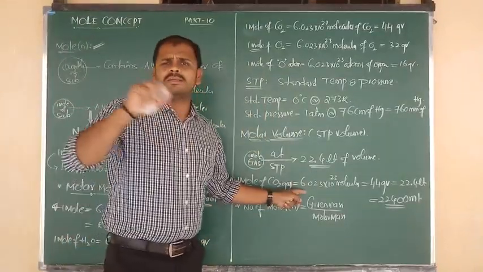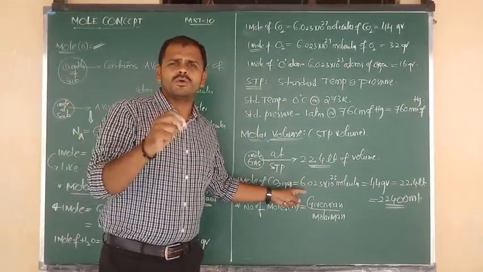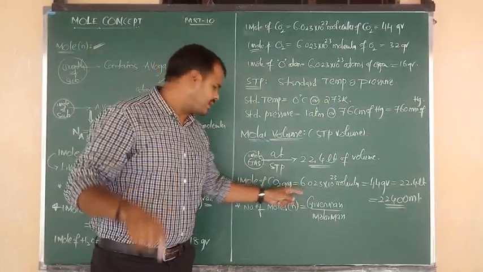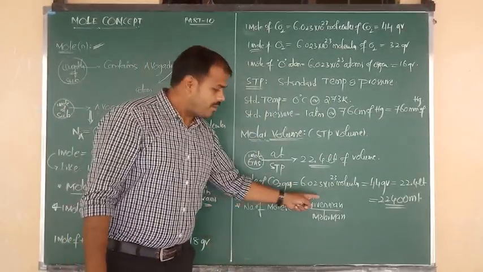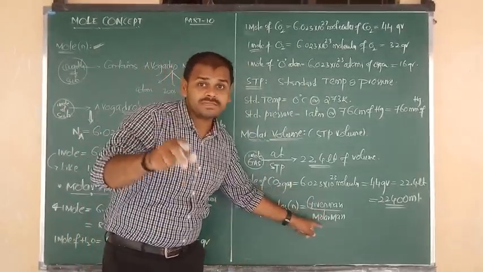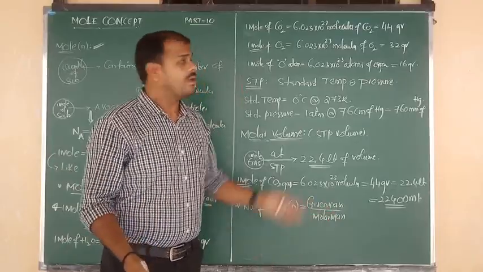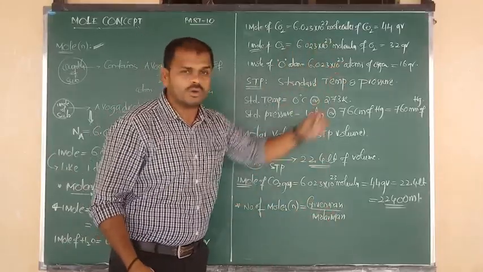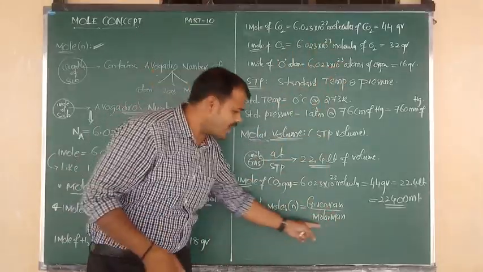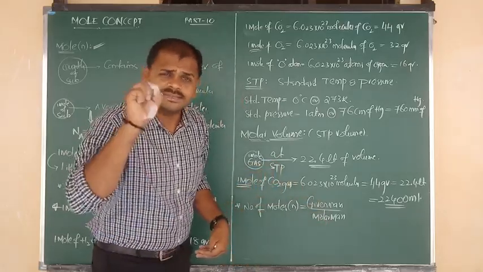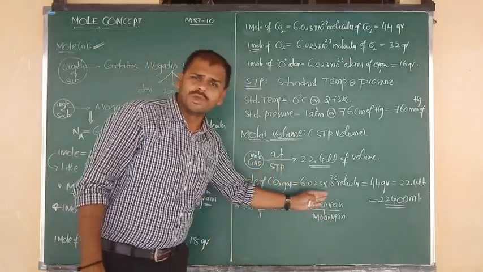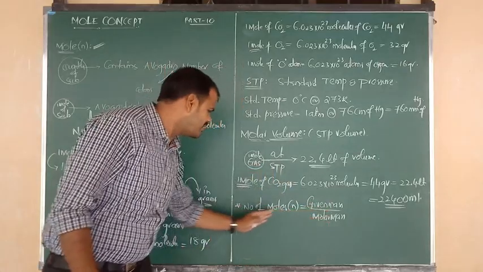Given mass, already in the problem they will provide it. For example, suppose 4 grams of helium and calculate its number of moles. Mass will be provided; molar mass we can find ourselves. Suppose CO2 equals 44, O2 equals 32, water molecule 18. Molar mass we can find ourselves. They will just provide the mass value. So given mass by molar mass, you will get the number of moles.